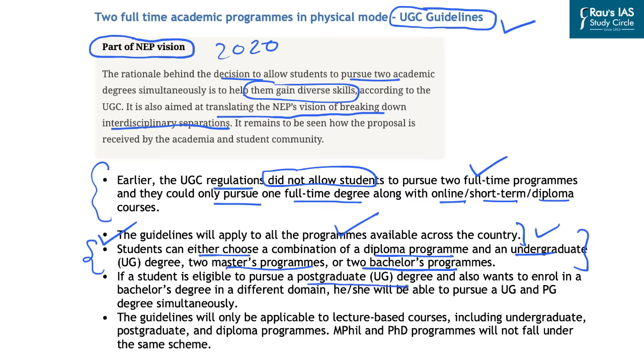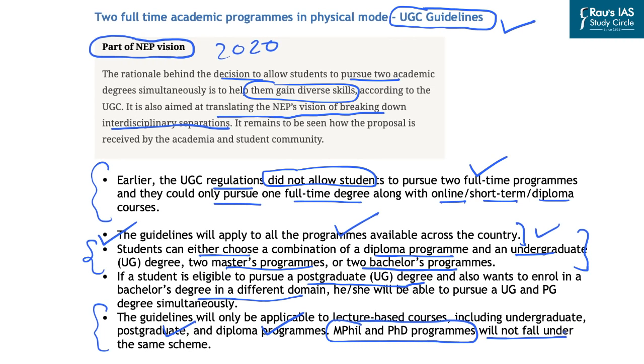Further, if a student is eligible to pursue a postgraduate degree and also wants to enroll in a bachelor's degree program in a different domain, he or she will be able to pursue both these courses simultaneously. Further, these guidelines will only be applicable to lecture-based courses, including undergraduate, postgraduate, and diploma programs. However, MPhil and PhD programs will not fall under the same scheme.